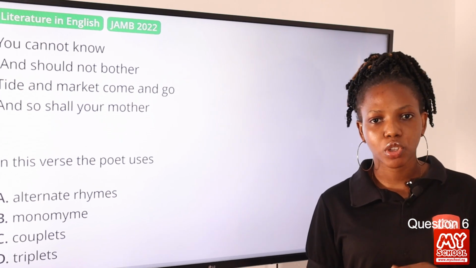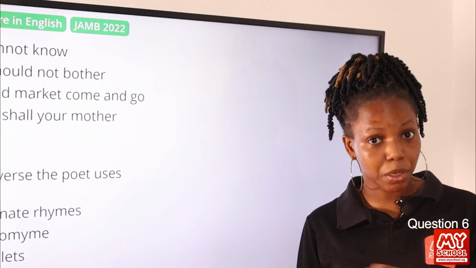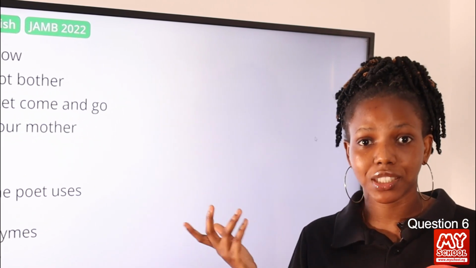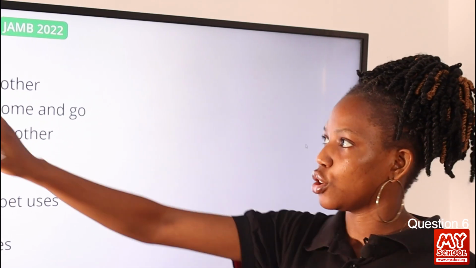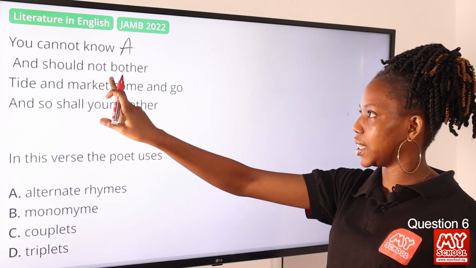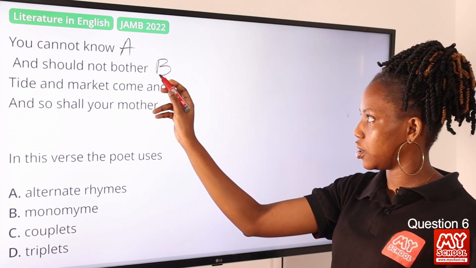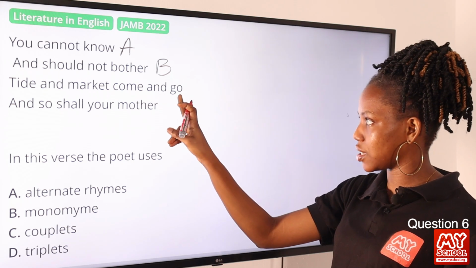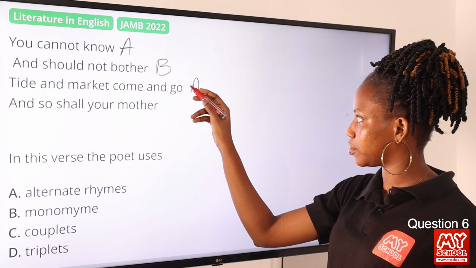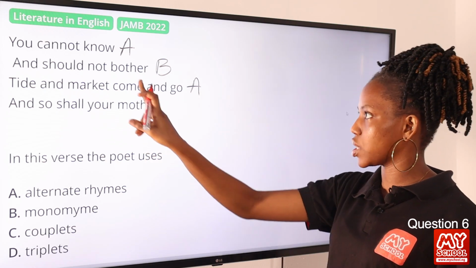Now, what is alternate rhyme? Alternate rhyme is when the first and the third line of a poem have the same rhyme, and then the second and the fourth have the same also. Now let's experiment using the poem that was provided, right? So, "you cannot know," the last sound is O, but then let's take a look at the second line, "bother." So this is different from the first, right? So we'll give this B. Okay, so we move to the third. The last is "go," definitely the same as "know," right? So we give this A. Then the last one here, which is the fourth line, "mother," the same as "bother," right?